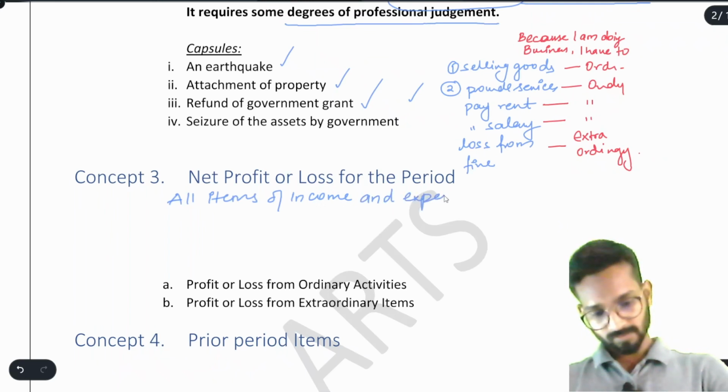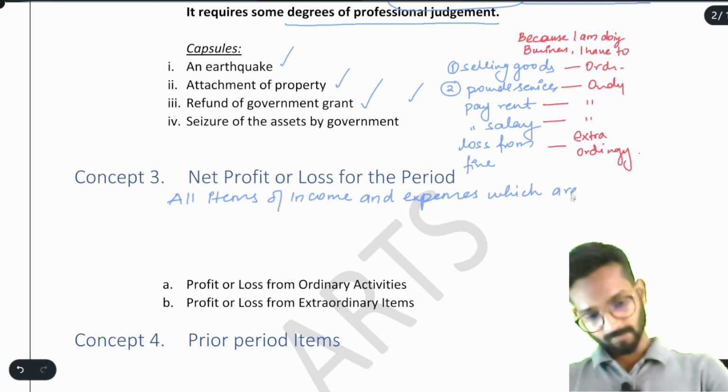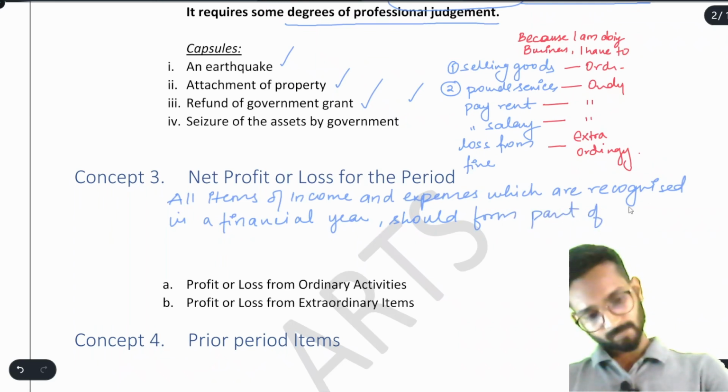And expenses which are recognized in a financial year, and should form part of profit and loss account, or you can say statement of profit and loss for that particular period.